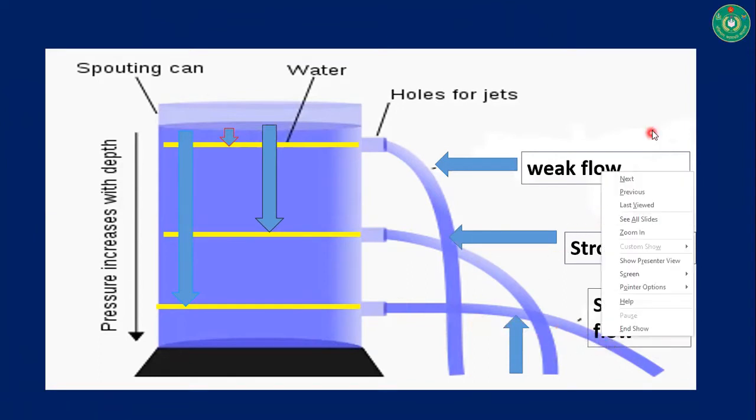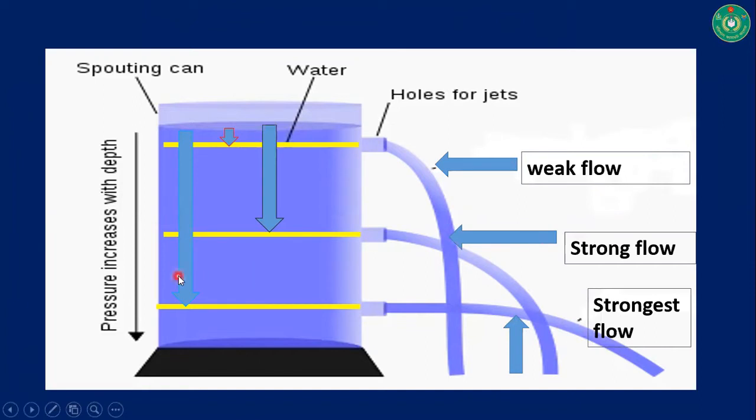So it is very clear that when height increases, pressure inside the liquid increases.